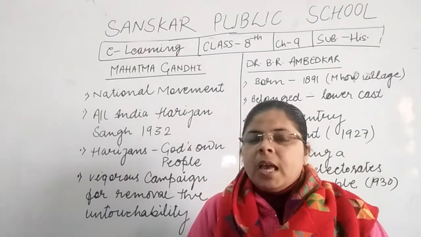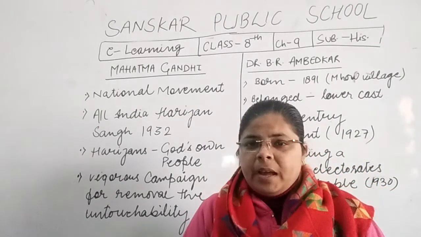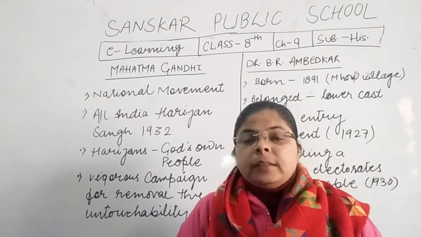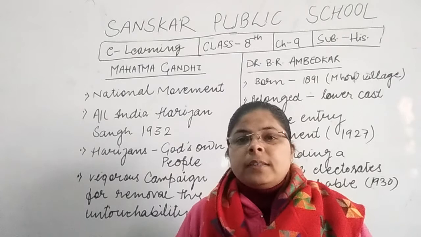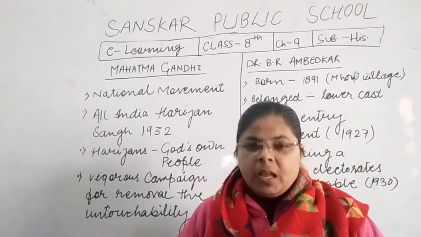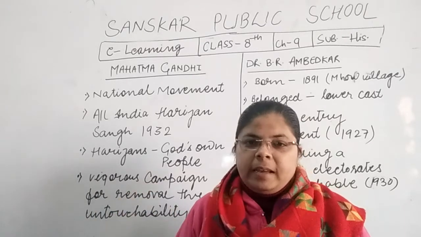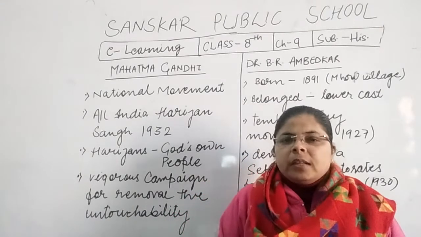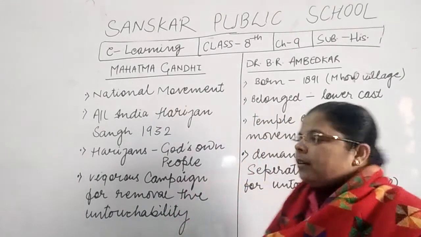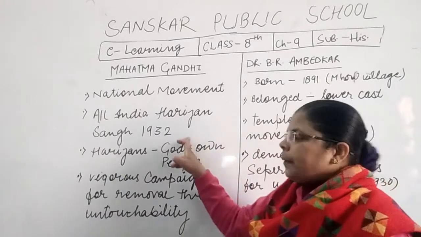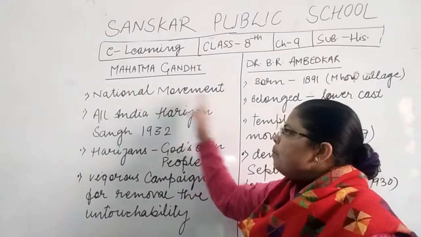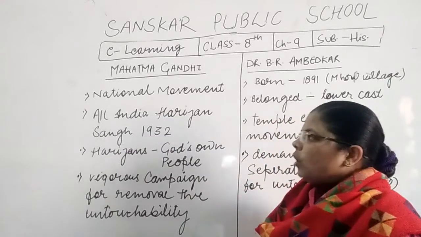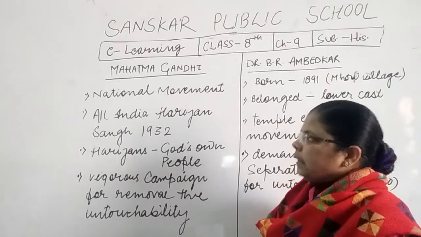Gandhi ji told the Britishers that if the British Empire did not take back the Communal Award, then he would sit on a hunger strike unto death. The same year, with the help of Dr. R Ambedkar, they founded an organization. That organization was called the All India Harijan Sangh.